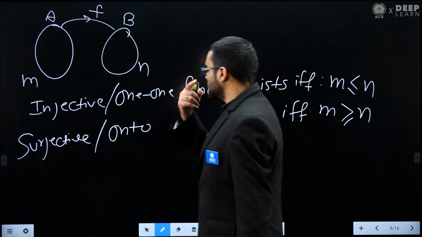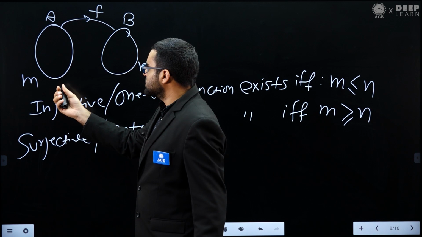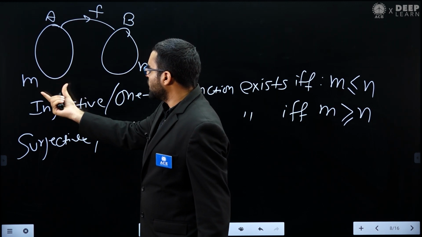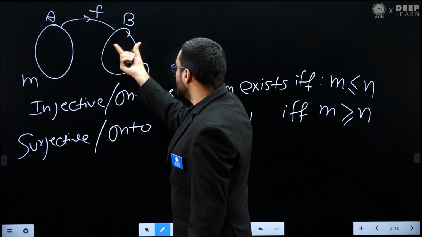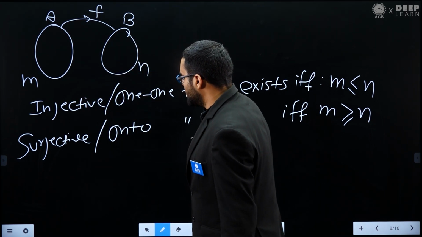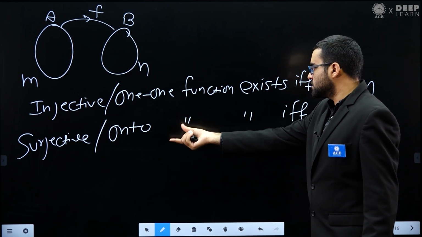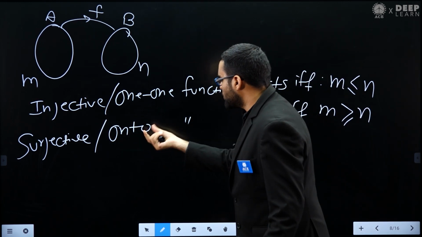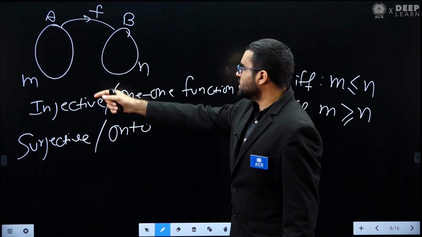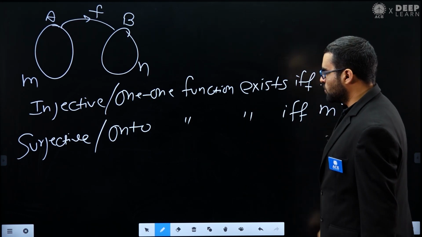So the number of elements in set A must be greater than or equal to the number of elements in set B. In this situation a surjective or onto function will be possible. Remember, this is about existence.